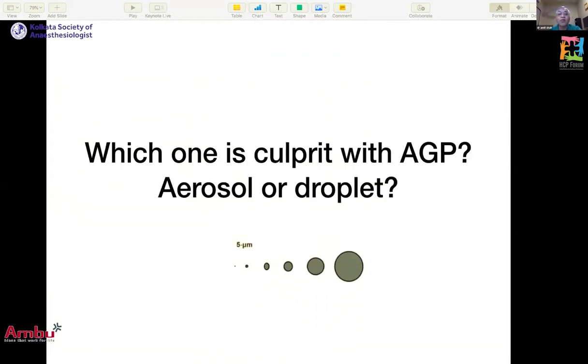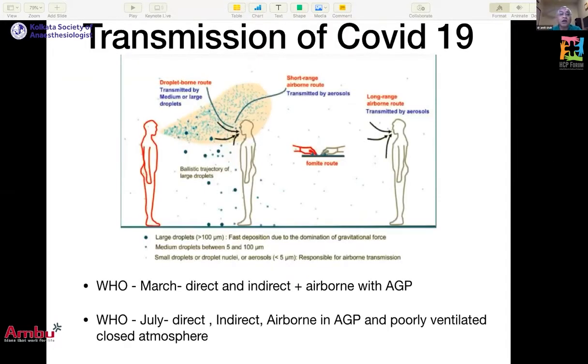Now, we've been a little confused about aerosol and droplets. The WHO in March suggested that direct and indirect contact with the help of droplets, and in some cases airborne transmission when aerosol generating procedures are carried out, are the reason for transmission of COVID-19.